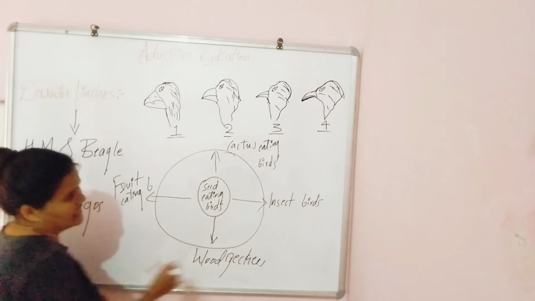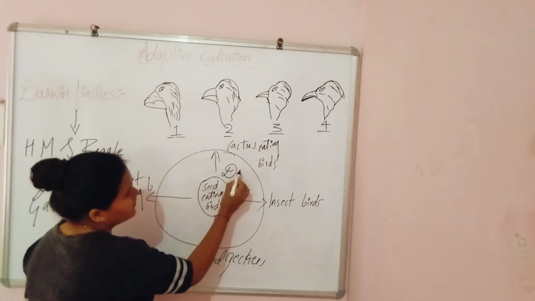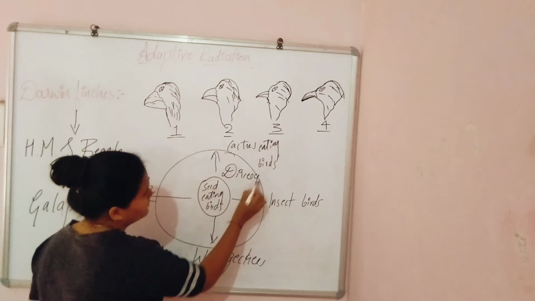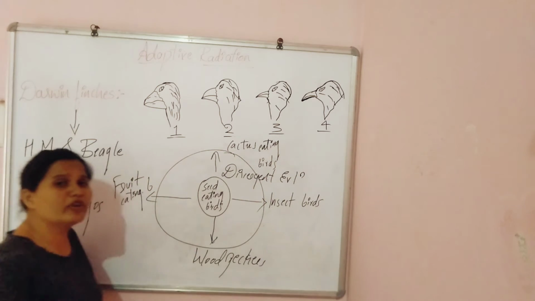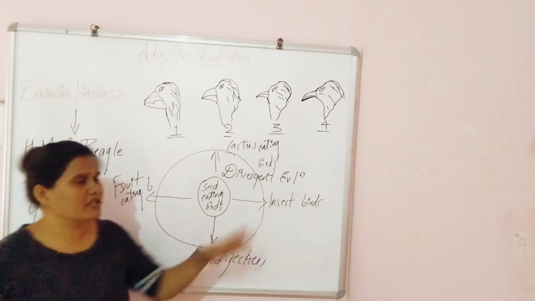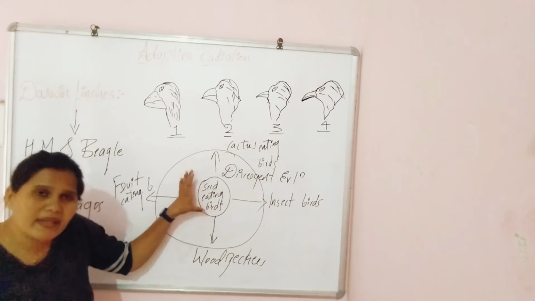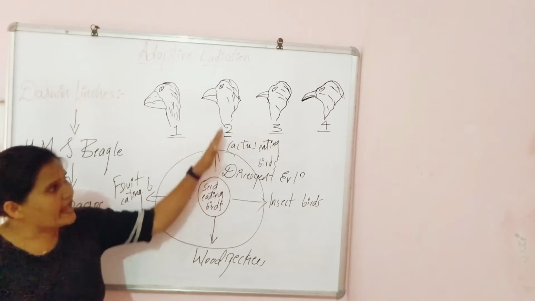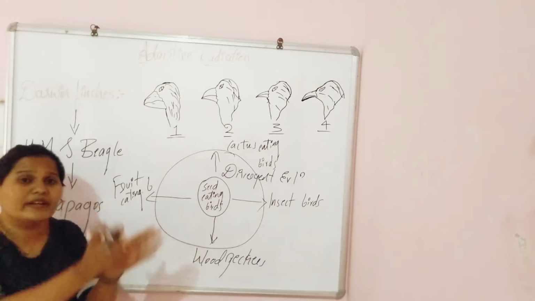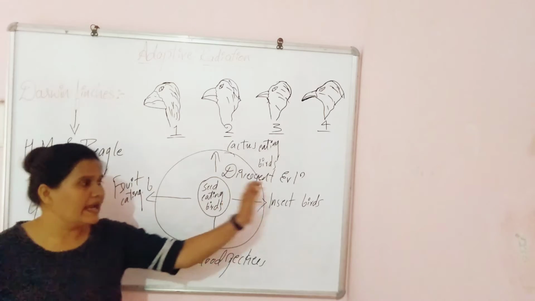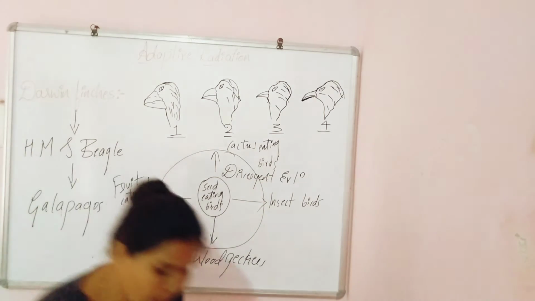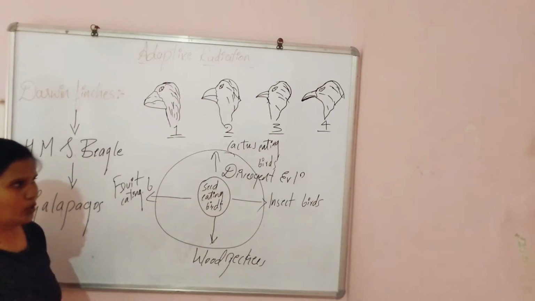Here we can see divergent evolution, right? Do you remember? Divergent evolution is nothing but from a common ancestor these species got diverted. So this is also an example of divergent evolution. I think it is clear with you.